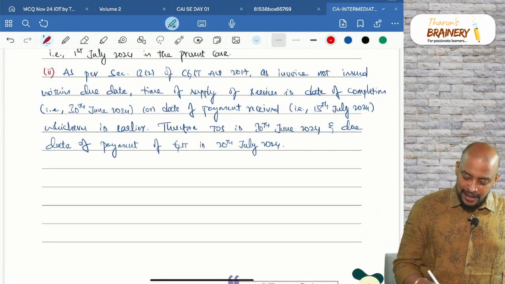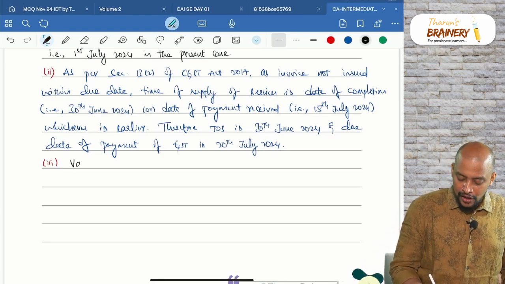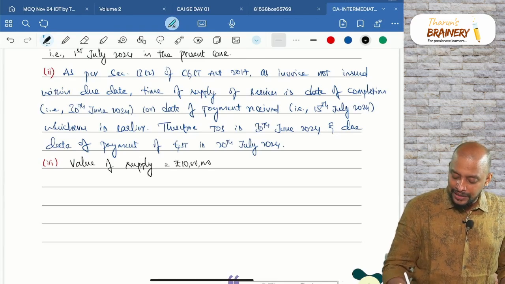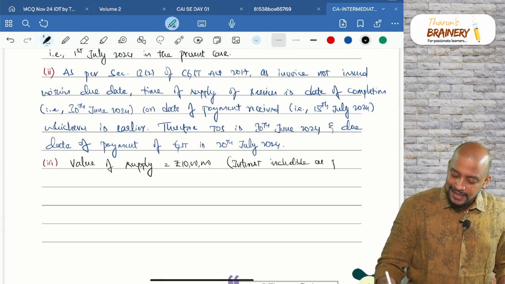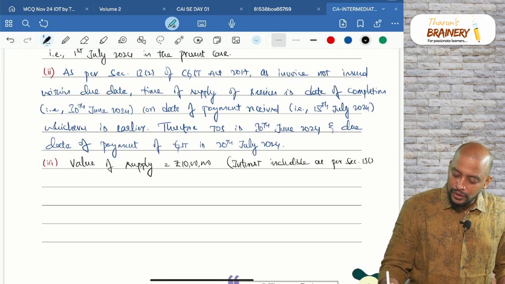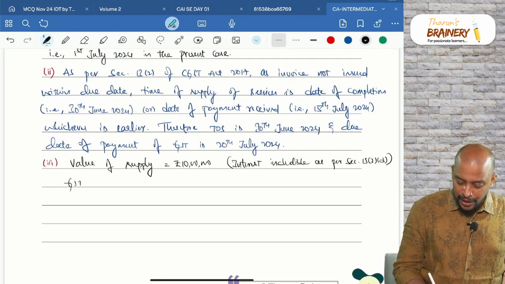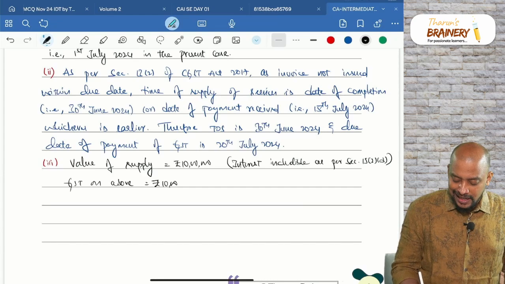So, value of supply is 10 lakhs and interest includable as per section 15(2)(d). As per section 15(2)(d), we need to include interest. GST payable on above, that is 10 lakhs, entire 10 lakhs we need to take into 18%.